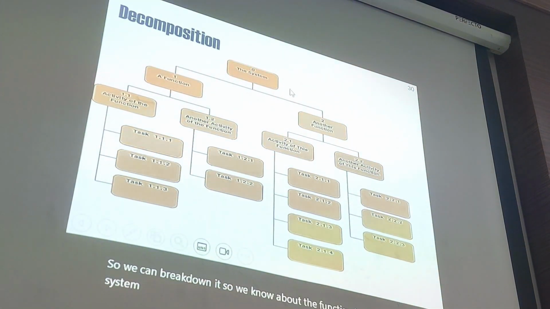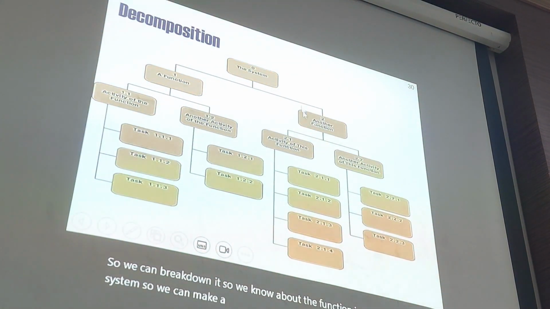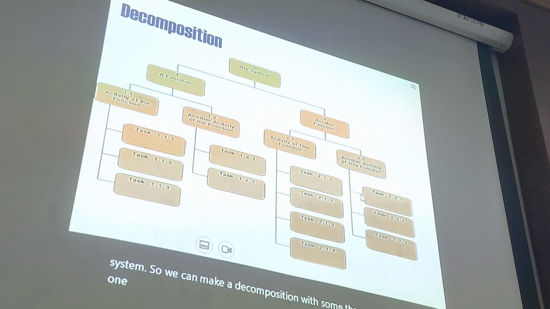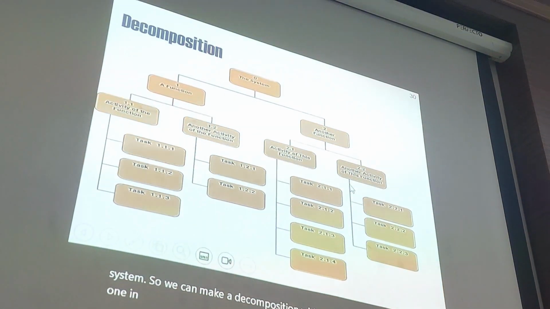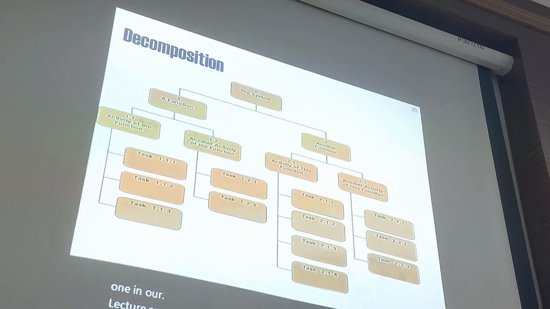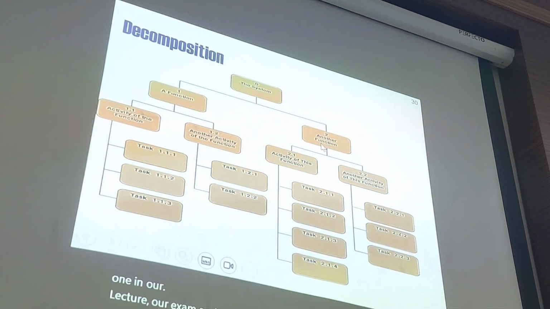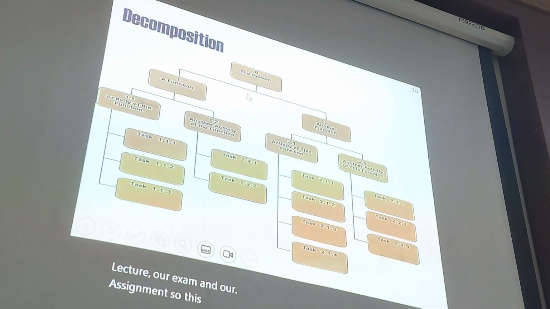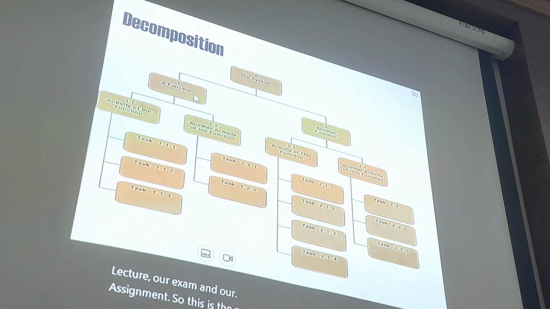So we can break it down when we know about the functions in this system. We can make a decomposition with some technique, as in our assignment. So this is the system, and then we break it down into two.